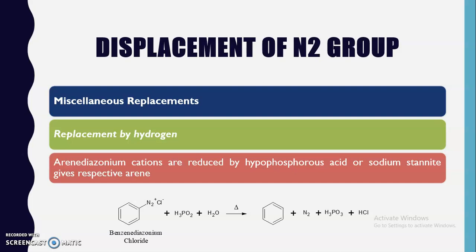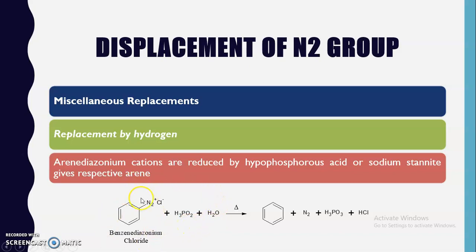Here you can see this particular reaction where benzene diazonium chloride is reacted with hypophosphorus acid. Hypophosphorus acid is nothing but H3PO2, and H3PO3 is known as phosphorous acid.